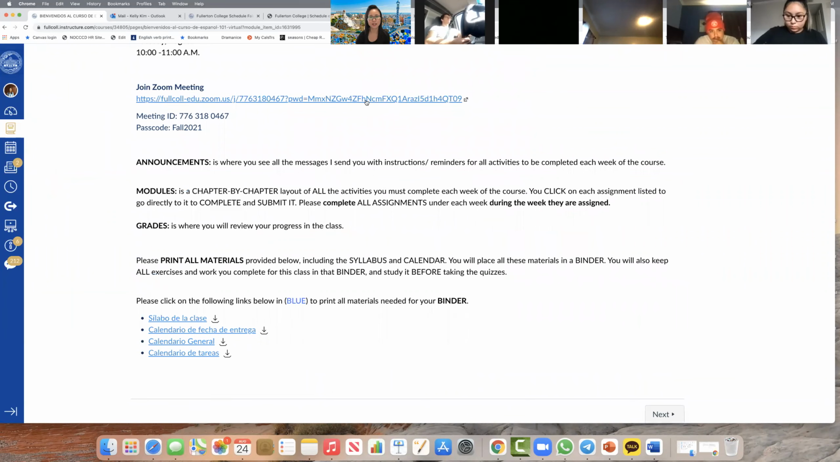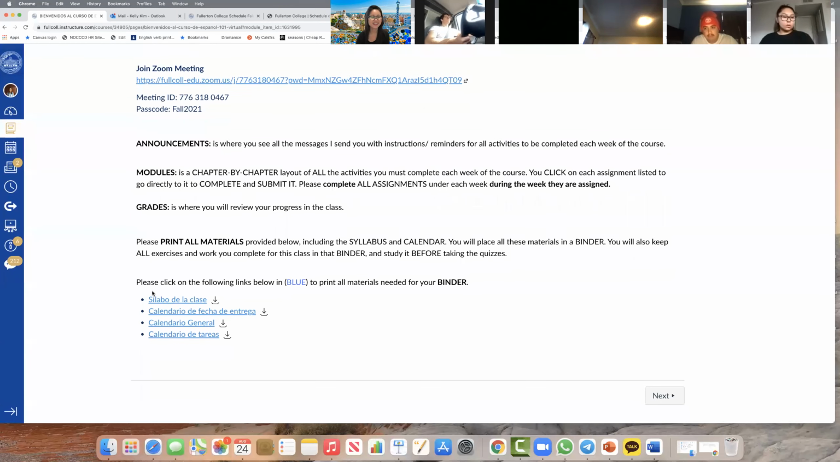And basically, this is the Zoom that you need to use to do any activity or meet with me during the semester. See, and the passcode is going to be fall 2021. I might change that if we have some issue in the future with hackers or quién sabe qué cosa. Anyways, so these are the materiales de clase I would give on the first day to you if we had the class in person: the sílabo de la clase, calendario de fecha de entrega, calendario general, calendario de tareas.